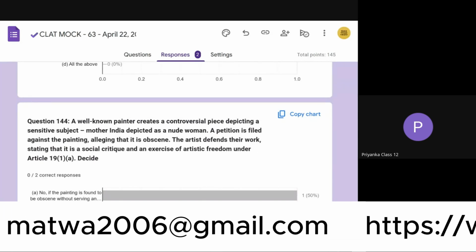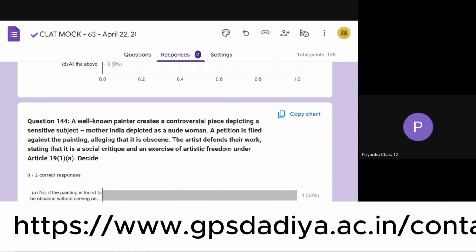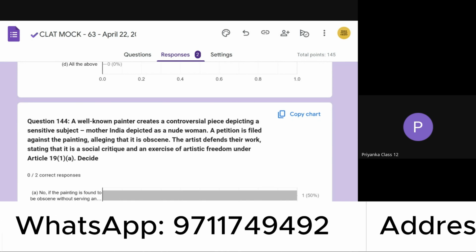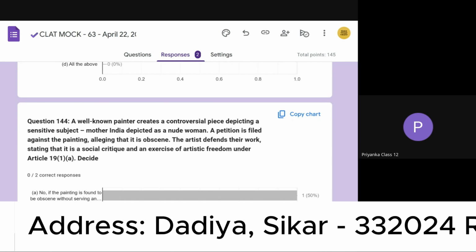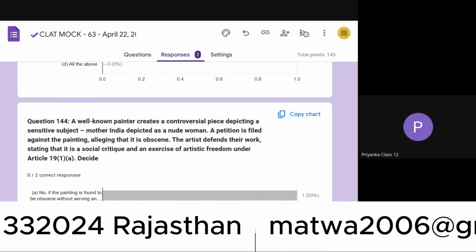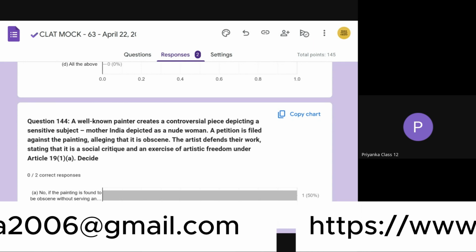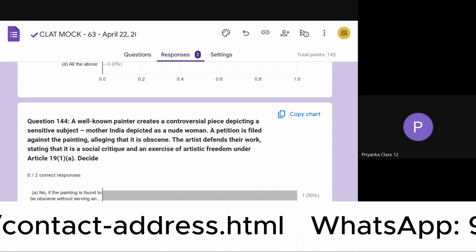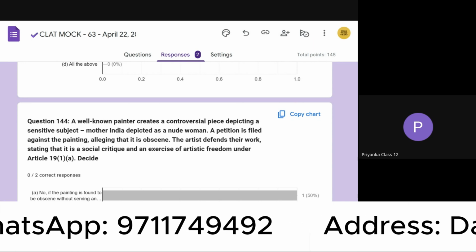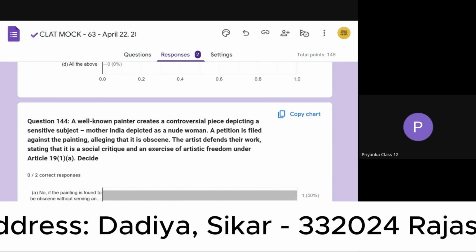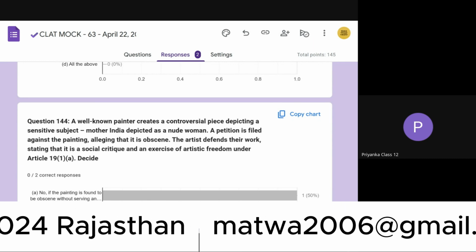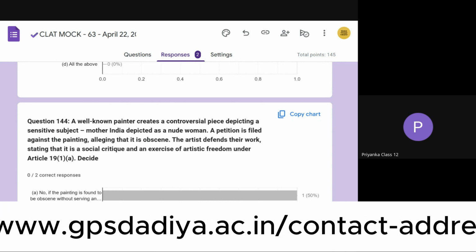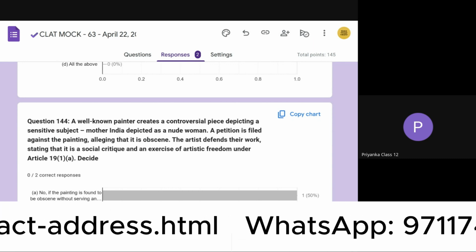In 1996, the Supreme Court allowed the film Bandit Queen to show some scenes with nudity because they were important to the story. And in 2008, the Delhi High Court supported painter M.F. Hussain and said that courts must look at the artist's point of view and their purpose before judging such works. And also, artists have the right to stop others from copying their work.